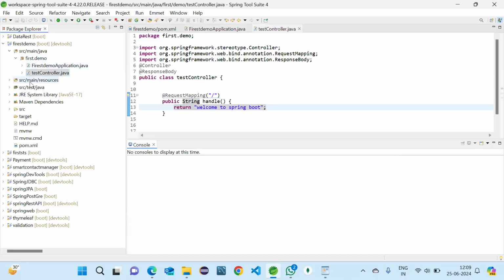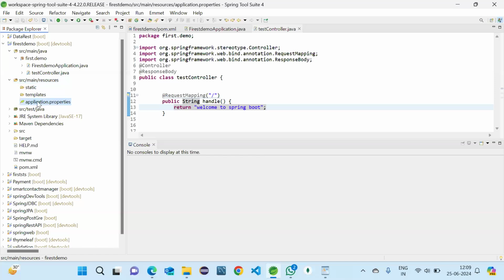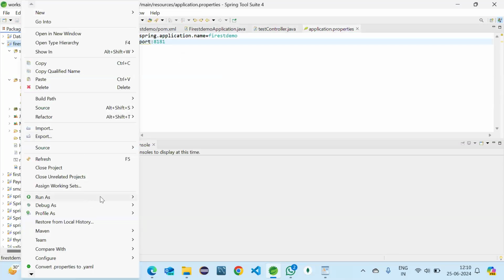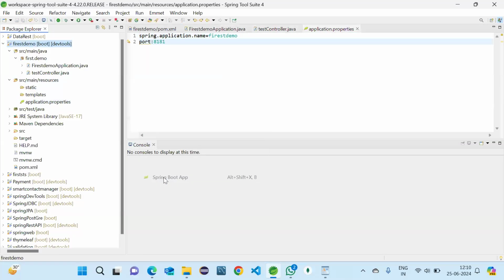For that we have resources and application properties. This is one of the important files. Remember it. Here you can come and change the port like this. If you give port as 8181, if you want, then from next time this particular application will be running on 8181. So let us try that one also. Run as Spring Boot app.